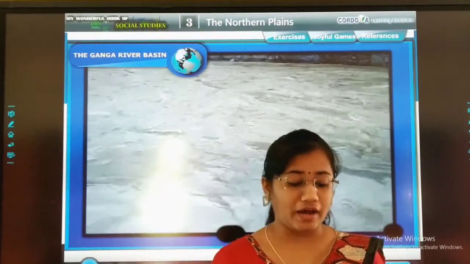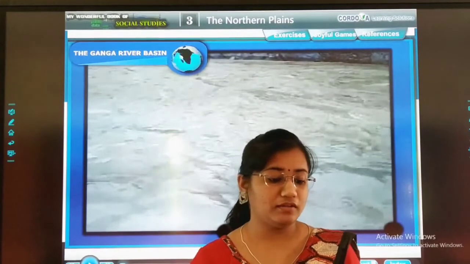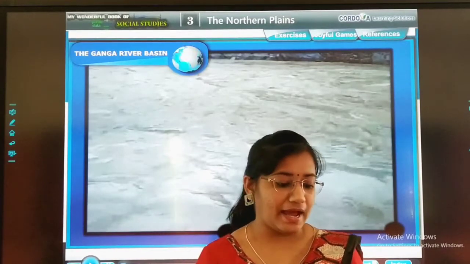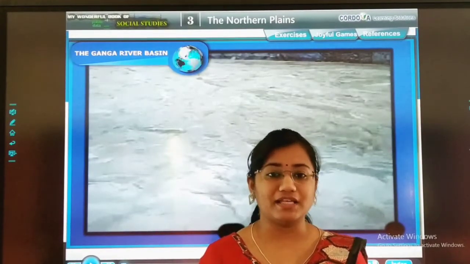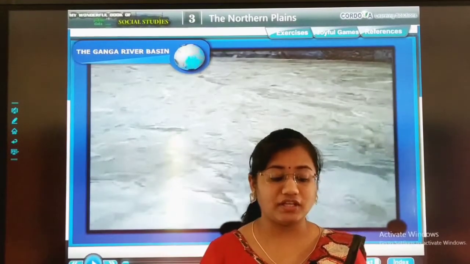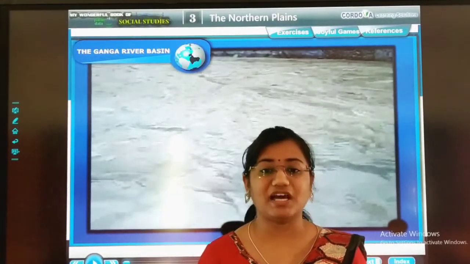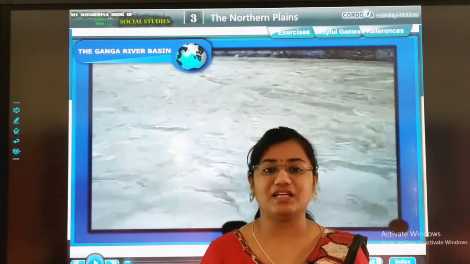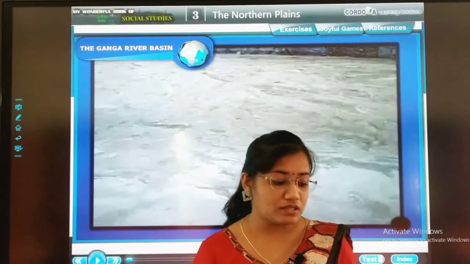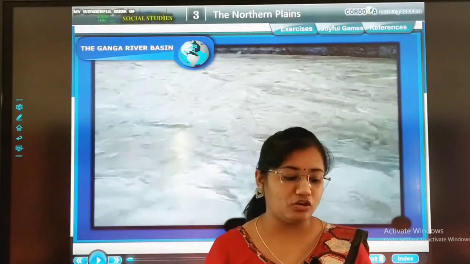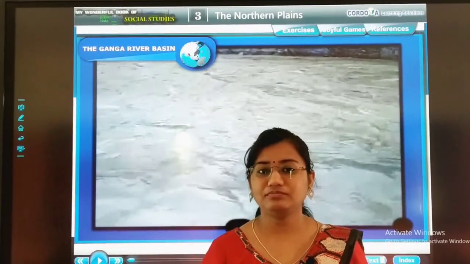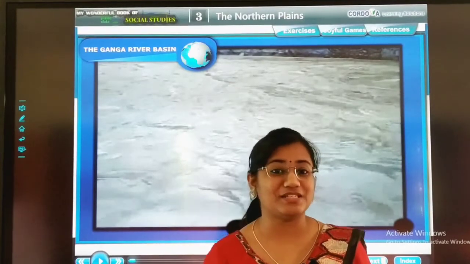Dear children, you have to note down these points, fine. The first point is that Satluj's main tributary is Beas, and the second one, Punjab and Haryana get water by the river Satluj and its tributaries. Then the main cities, Chandigarh, Amritsar, Ludhiana, Jalandhar, Patiala, Ambala, are the main cities where water is provided by the Satluj river basin. The next point is wheat, the main crop, fine. And then which dam is constructed on the Satluj river? You have that point highlighted in your textbook, dear children.